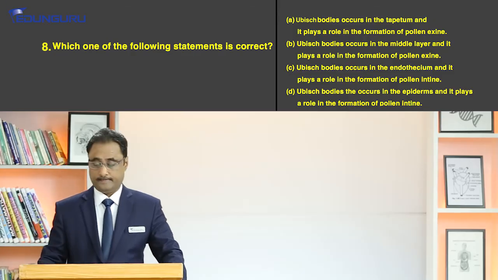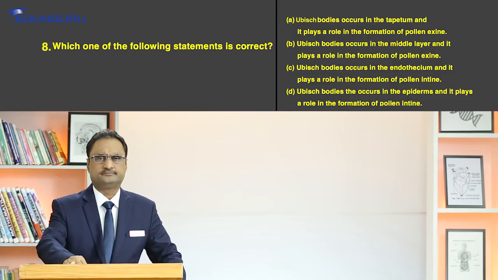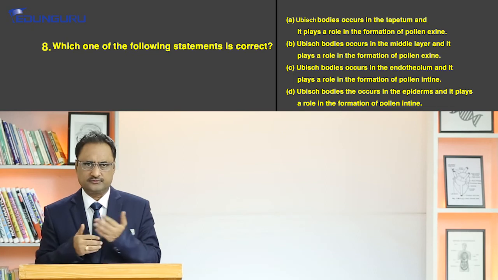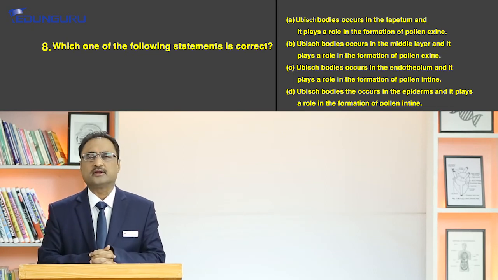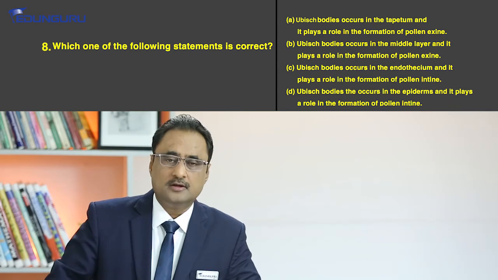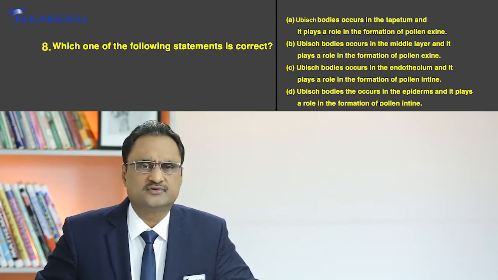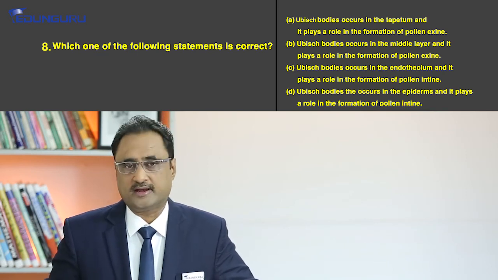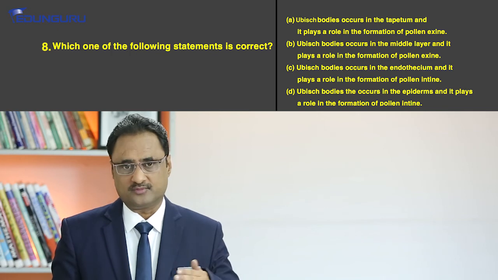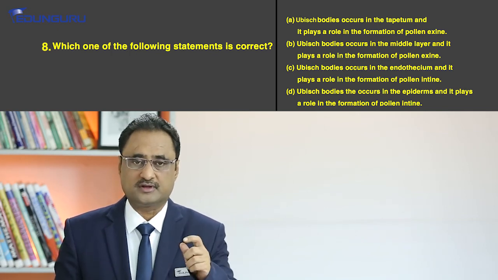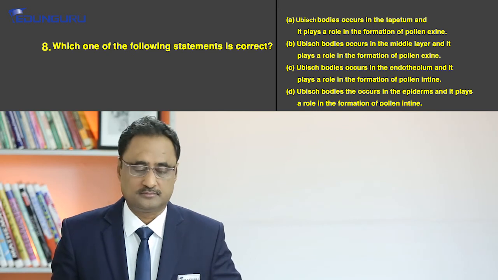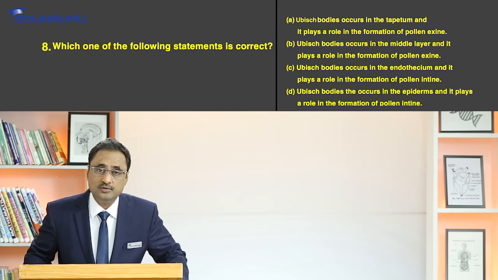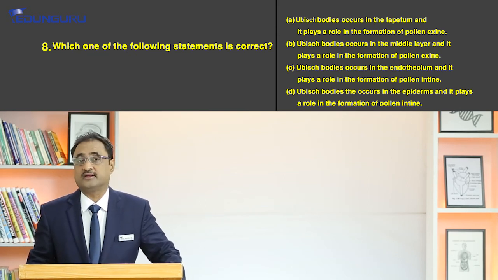Now first of all, what are Ubisch bodies and where are they found? What is their role? That is what we first need to understand, then we can figure out which statement is correct or incorrect. Now Ubisch bodies are a typical structure found in the tapetum of the anther wall, and I am sure you remember that the tapetum is the innermost layer of the anther wall. So Ubisch bodies are found in the tapetum. And Ubisch bodies play a role in the formation of the exine of the pollen grain.